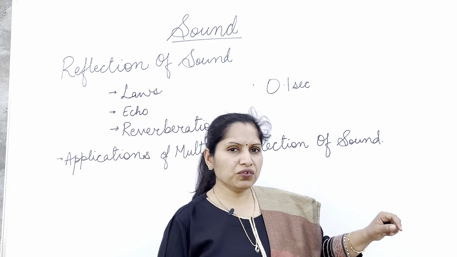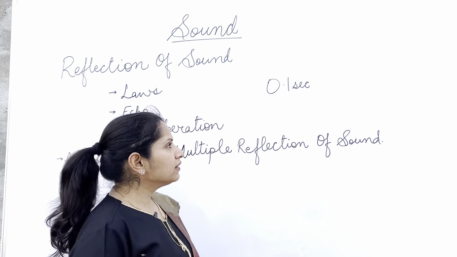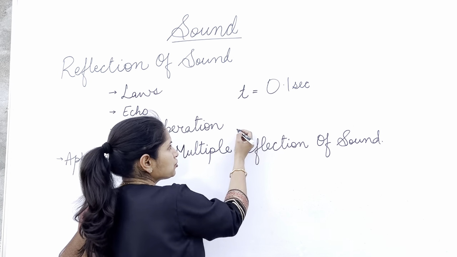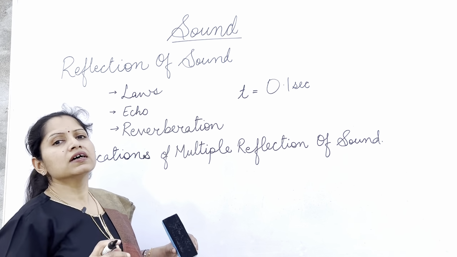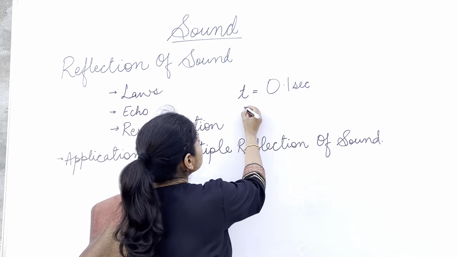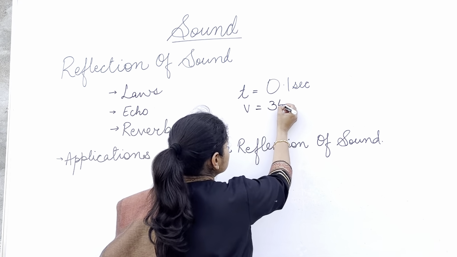Now, in case of an echo, suppose the temperature is 20 degrees Celsius and the speed of sound is 344 meters per second.